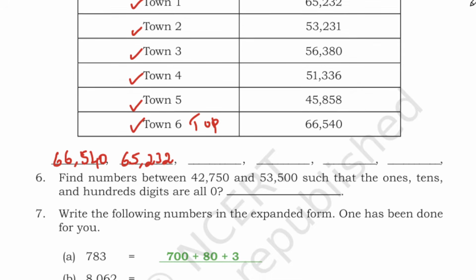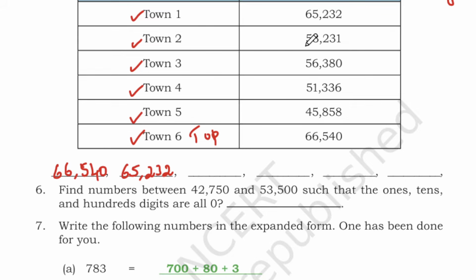Okay, next we will see the ones in the 50s. So 1 5, 2 5 and 3 5. Go to the second digit, we have 3, 6 and 1. So 6 is the largest number when you compare to 1 and 3. So town 3 is the third one, which is 56,380.